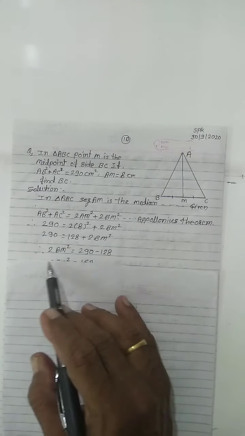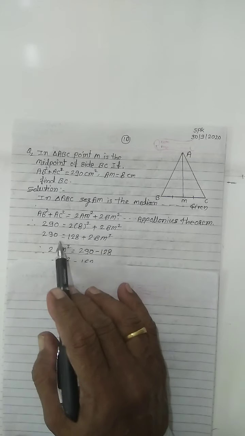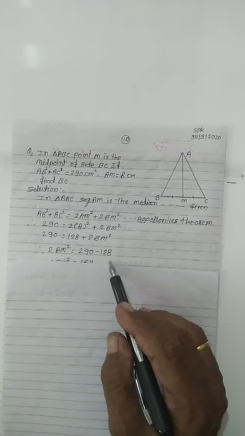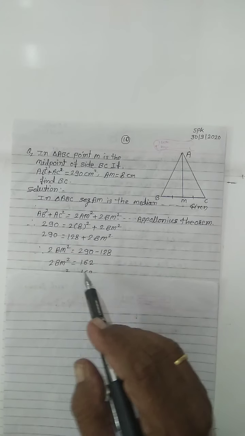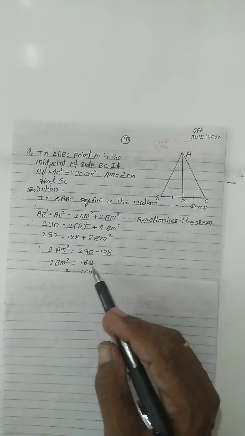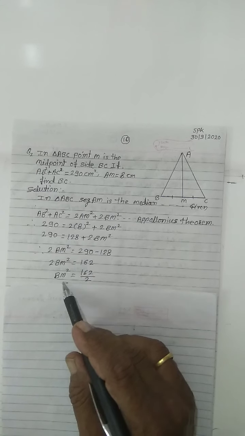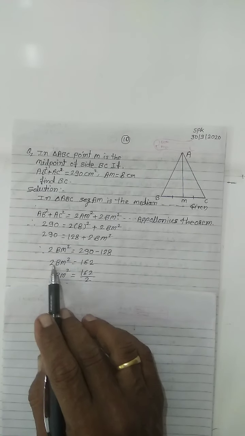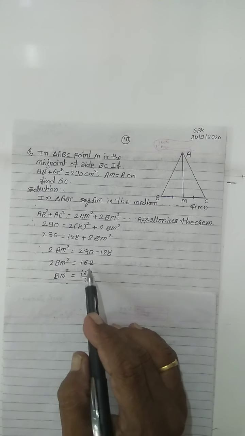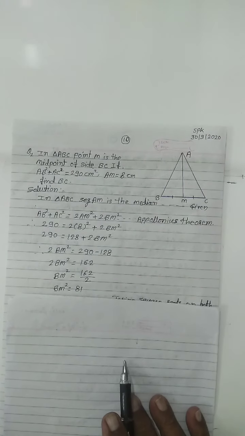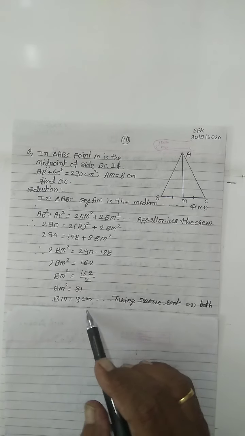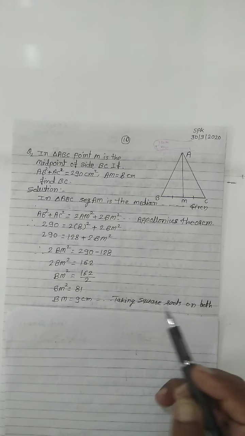Then write 2 BM square equals 290 minus 128. The subtraction of these two gives 162. Then BM square equals 162 by 2, dividing by 2 on the right side. Then BM square equals 81. Then BM equals 9, taking square root on both sides.